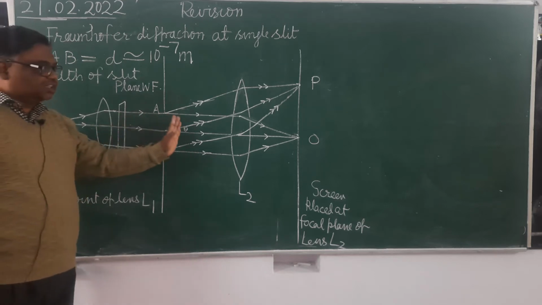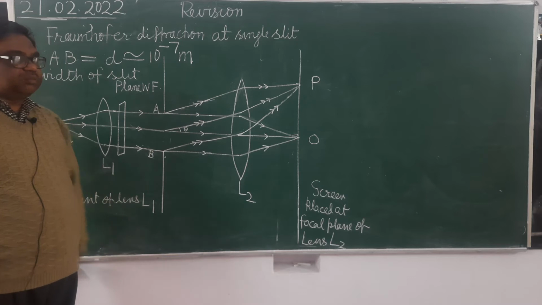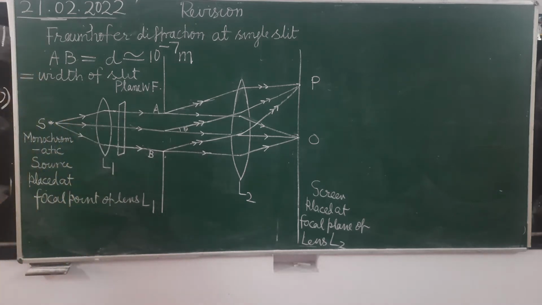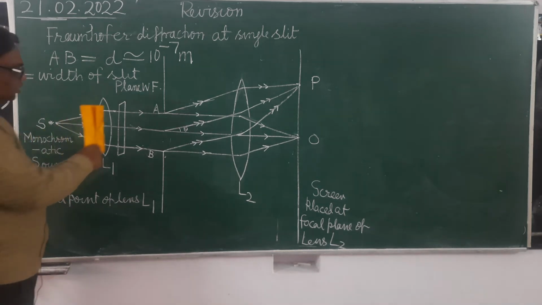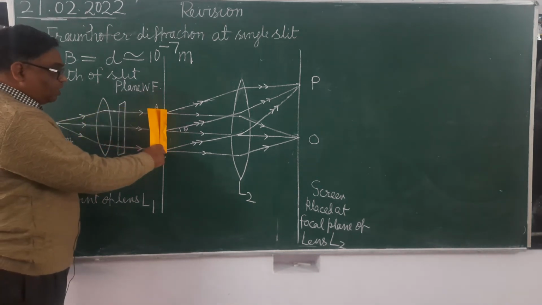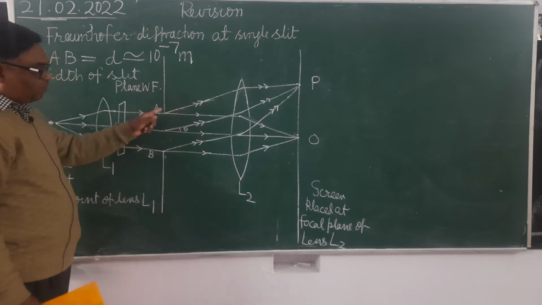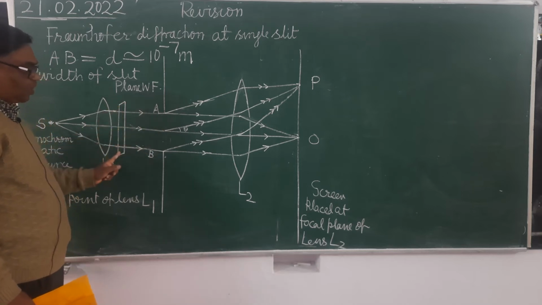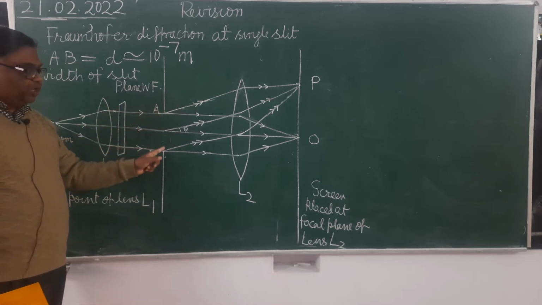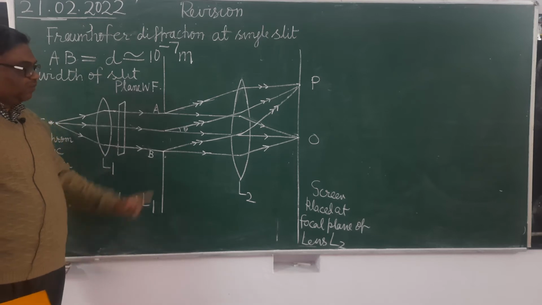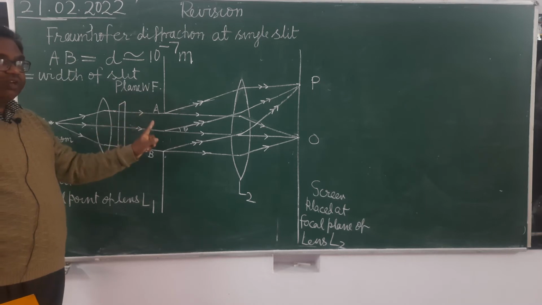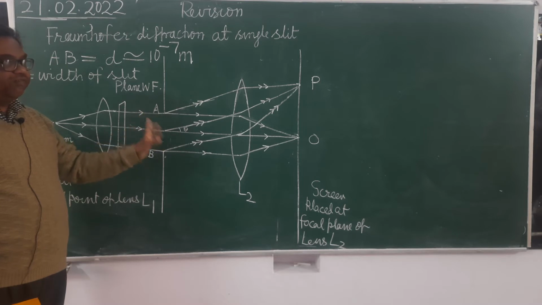Now see here, as you know from the Huygens principle, when this wavefront reaches AB, then every point of the slit AB will be illuminated by the same wavefront. Every point is illuminated by the same wavefront. Therefore, every point of the slit will become the source of secondary waves, and it will start emitting secondary waves of the same phase.